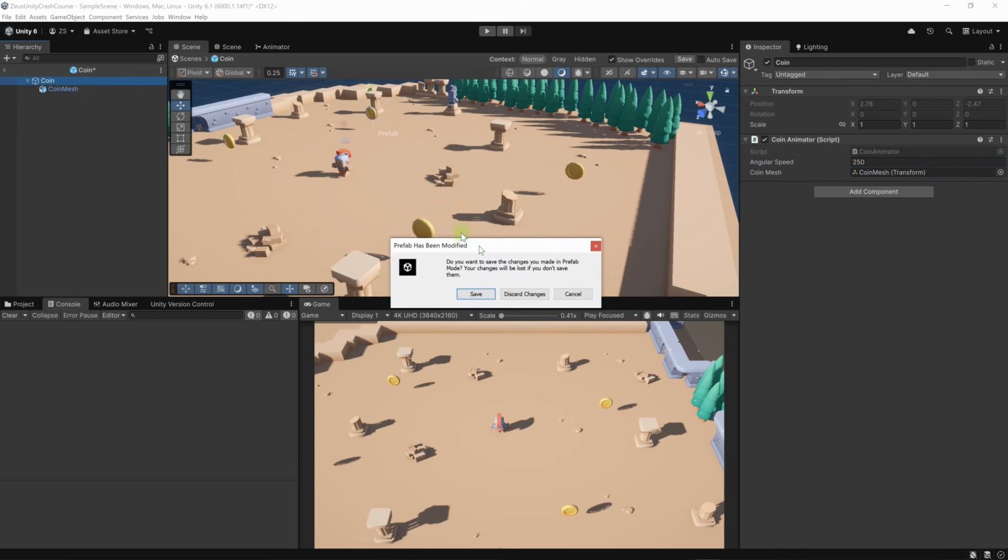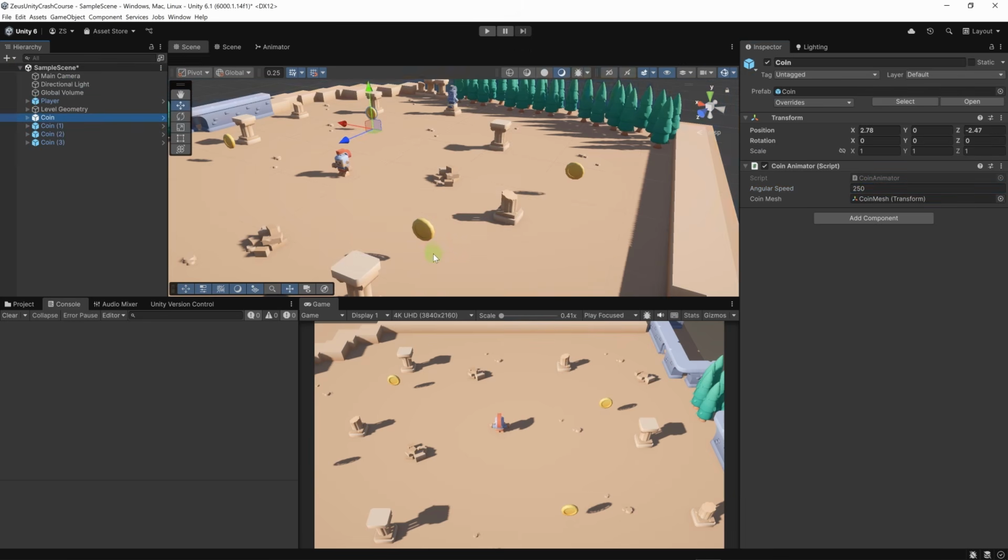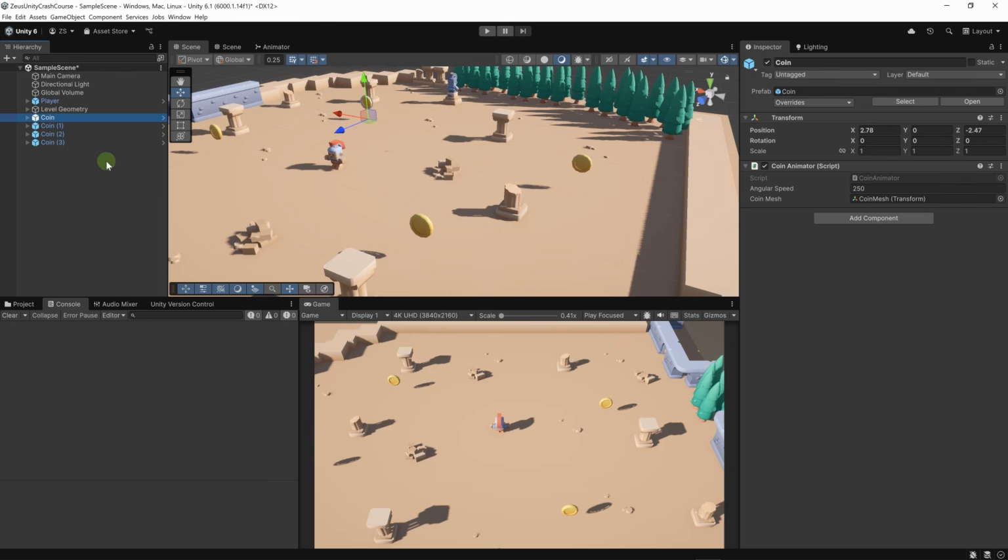It will tell me that I haven't saved. So let's save, and now we are in the scene. If we click on the other prefab instances, we can see that the angular speed has been changed to 250, but we can do it another way.